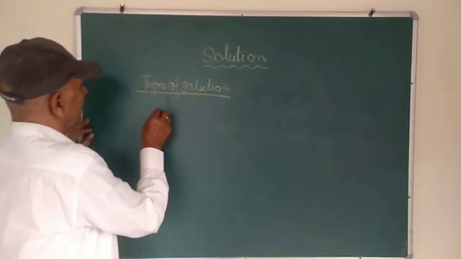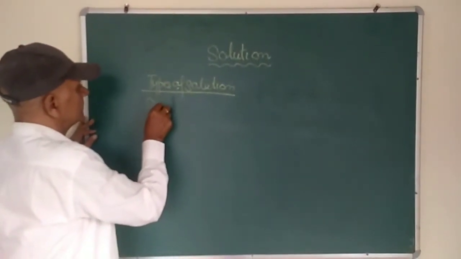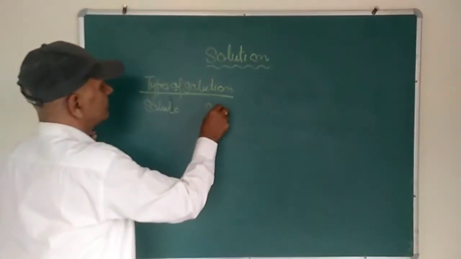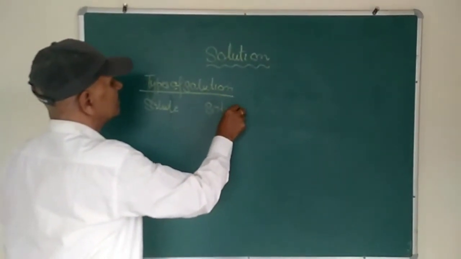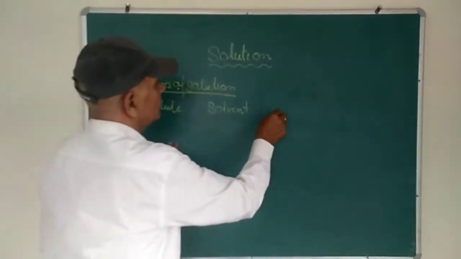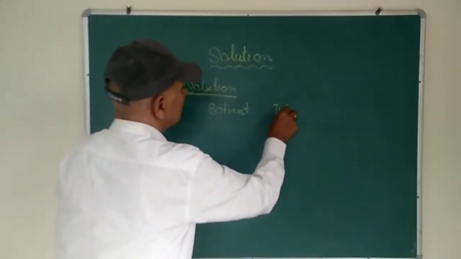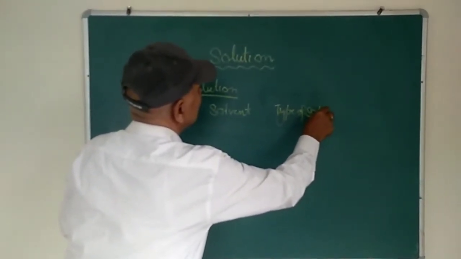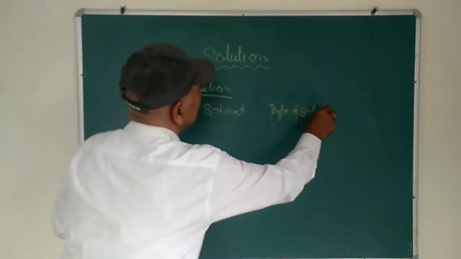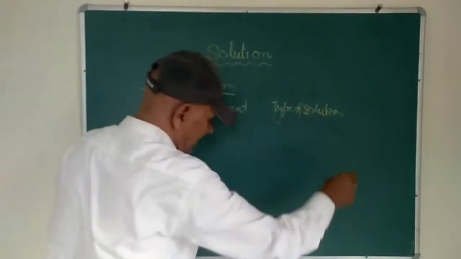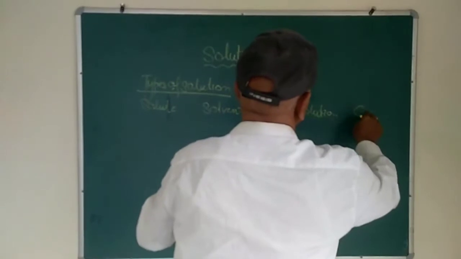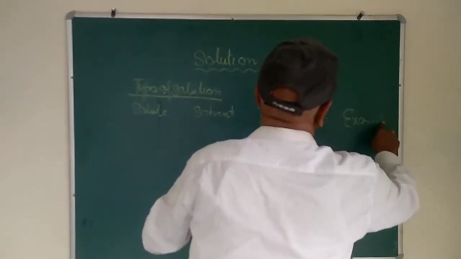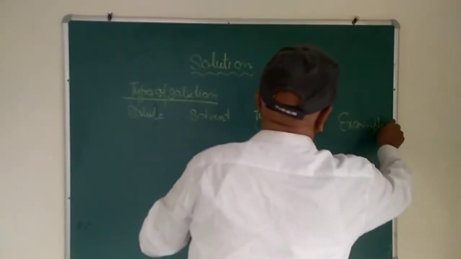You can make a table with columns: solute, solvent, type of solution, and example.